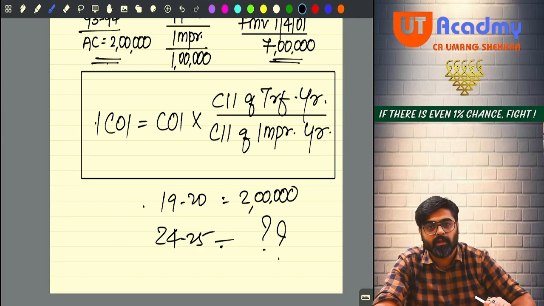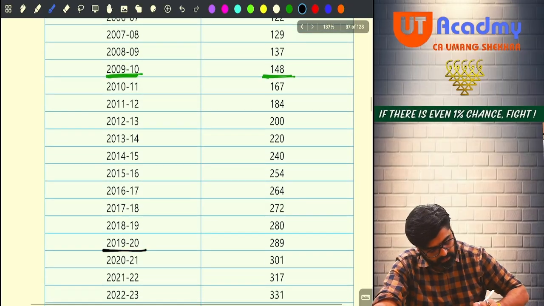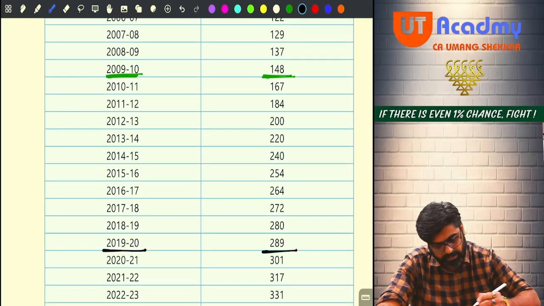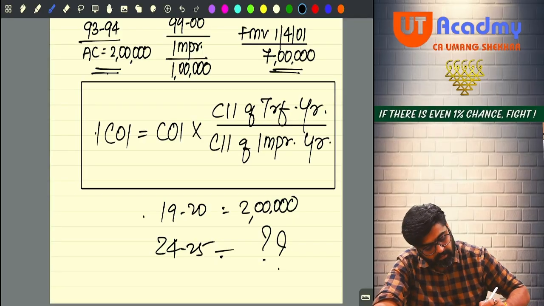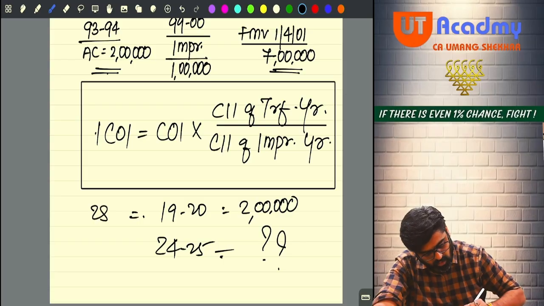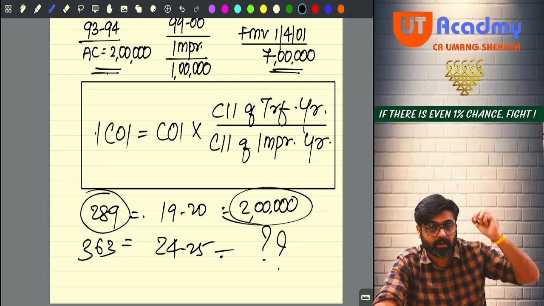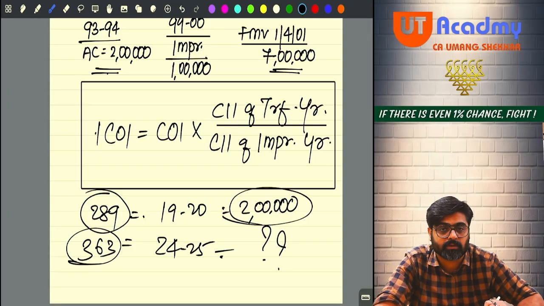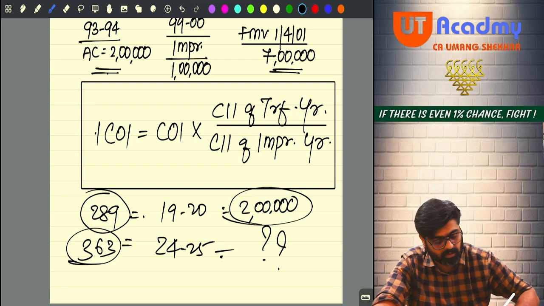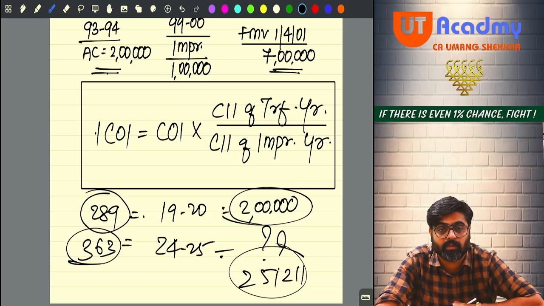by including inflation there. So in 2009-10, what was the CII? The CII was 289. So the cost of improvement was incurred when the CII was 289. Now the CII is 363. When the CII was 289, that time improvement cost was 2 lakhs. Now the CII is 363. How much should be the improvement cost? 251,211. This should be your cost of improvement, index cost of improvement.